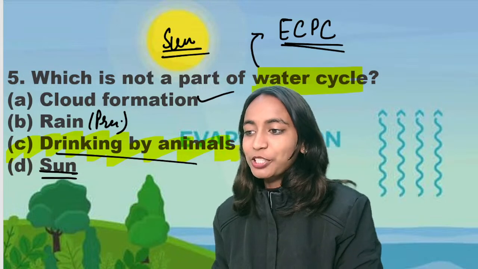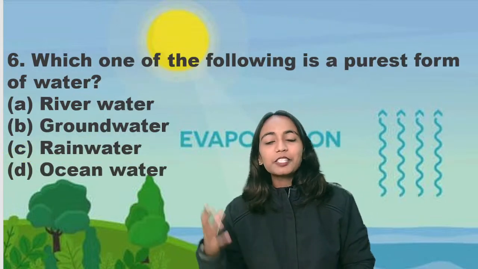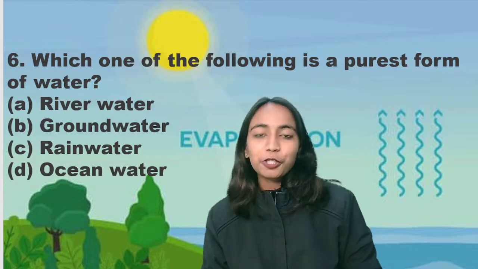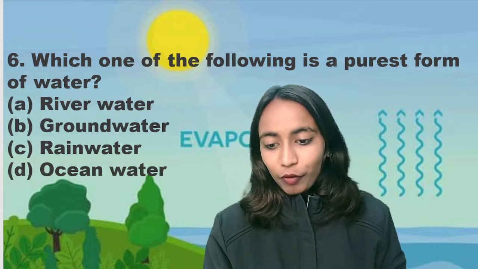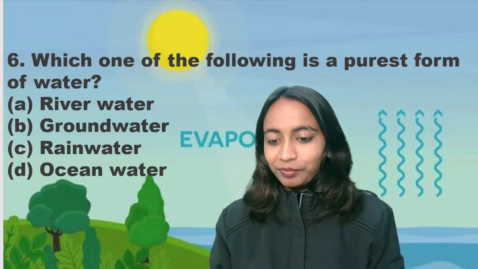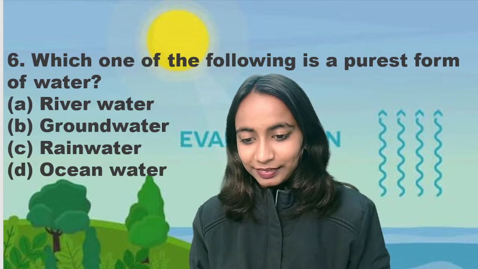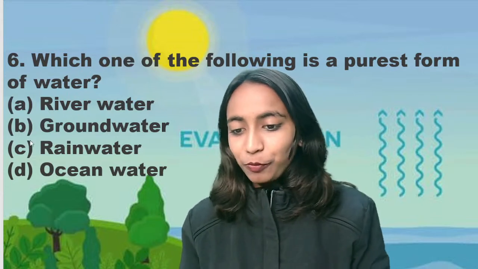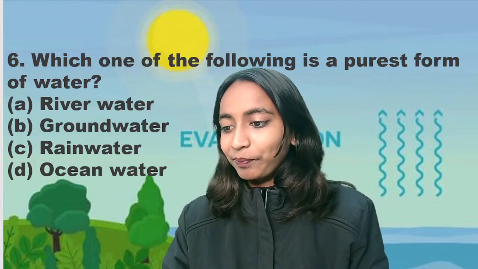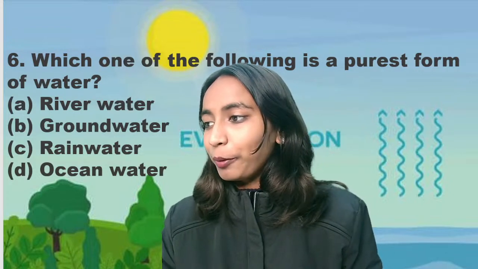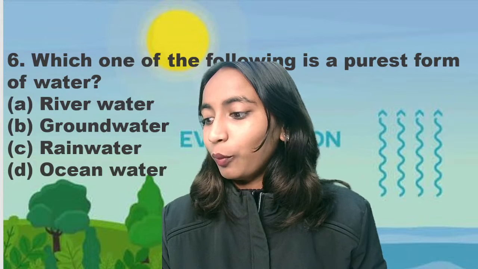Next is question number 6. Which of the following is purest form of water? River water, groundwater, rainwater, ocean water. Which is the purest form of water? Okay, this you have to provide. Good everyone, go ahead, provide your answer.